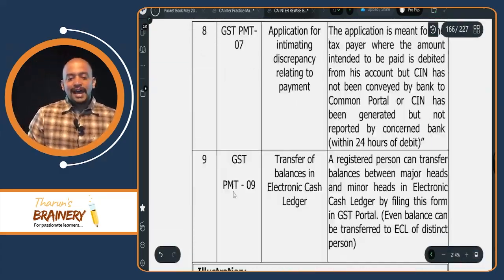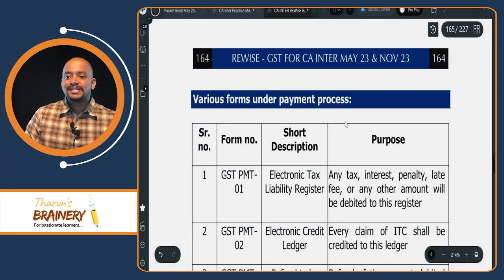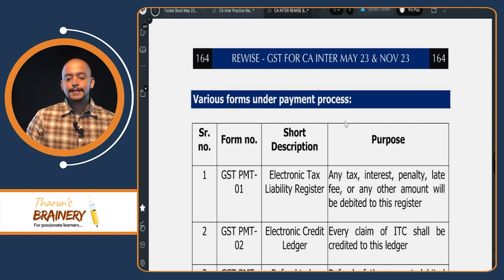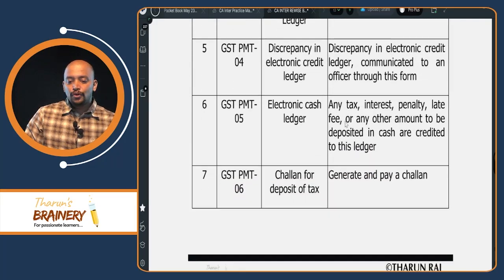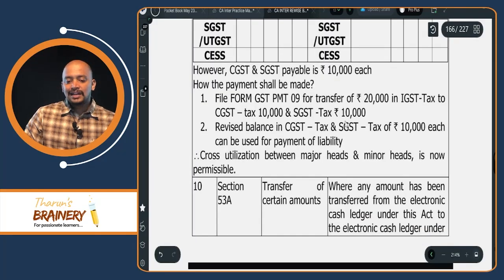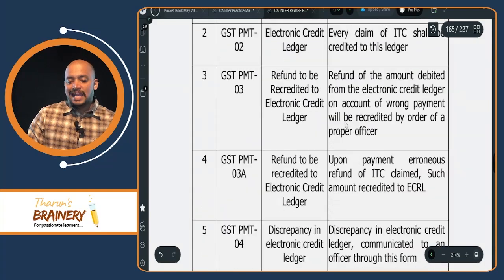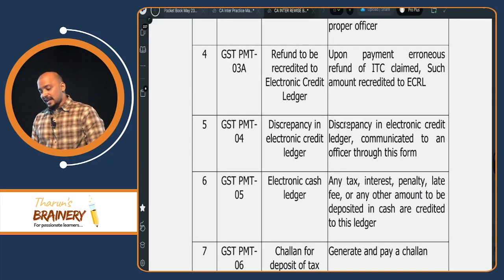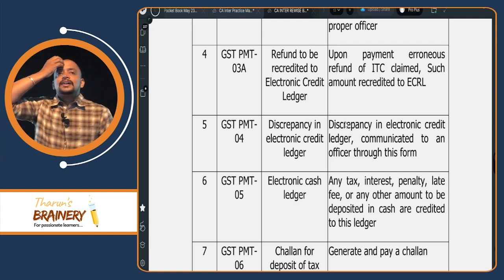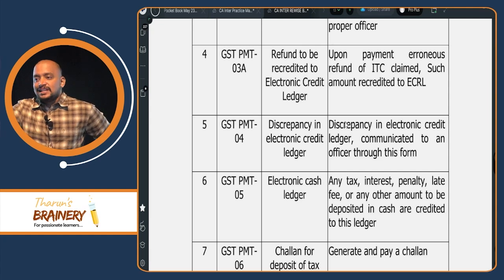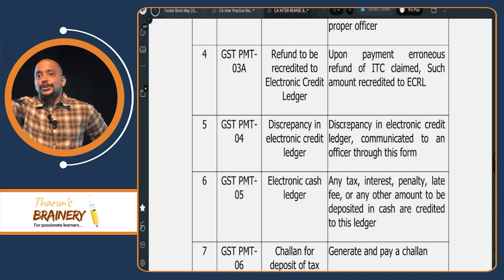All these forms I have given here as a summary. Various forms for payment process. Page number 164. PMT1 is what? 2, 3, 3A, 4, 5, 6, 7, 9. And then here there is one more form, PMT3A. What is this PMT3A? Again, that is also credit into electronic credit ledger. I have claimed refund of ITC wrongly. Because I claimed refund of ITC wrongly, that much amount got reduced from the ledger.